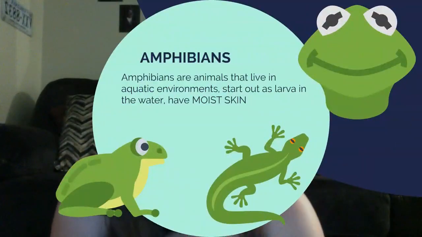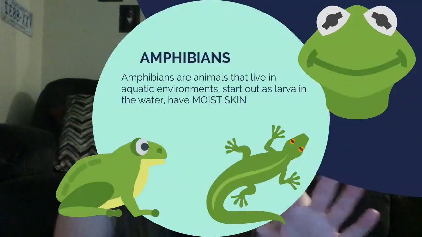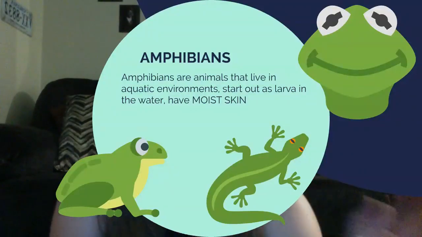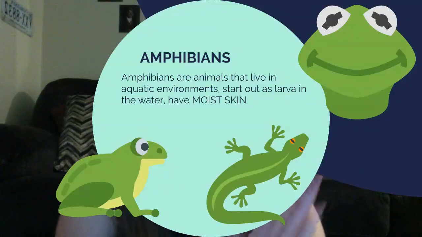Next is amphibians, not to be confused with reptiles. Amphibians are animals that live in aquatic environments, and the big difference between them and reptiles is they start out as larvae in the water. Reptiles, remember, they come from hard-shelled eggs. They have a moist, thin, smooth skin.